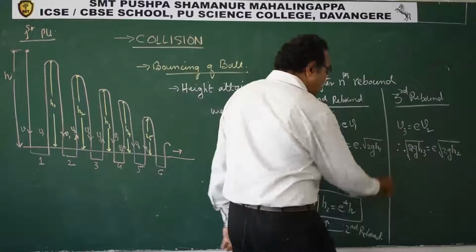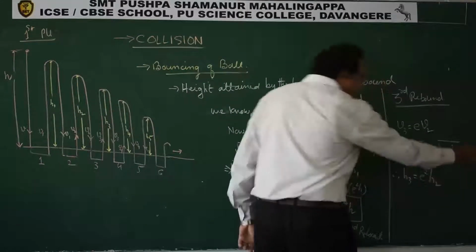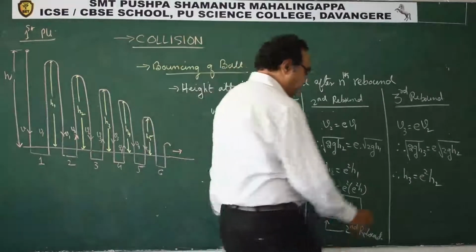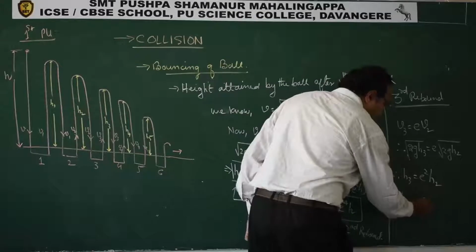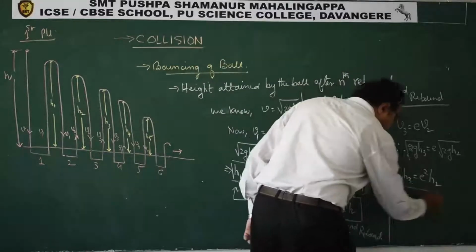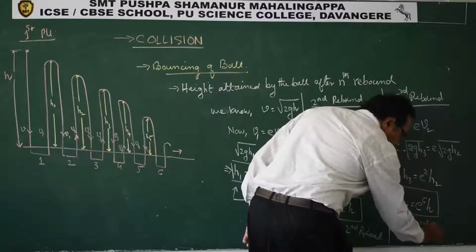This is what we have. So therefore we can say H3 is e square H2. And what is H2? So therefore we say H3 is e power 6 h. See, this is third rebound.